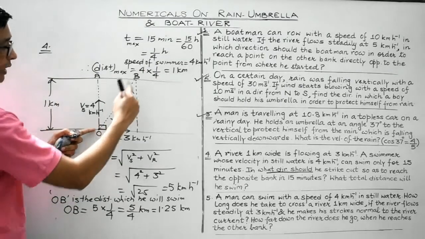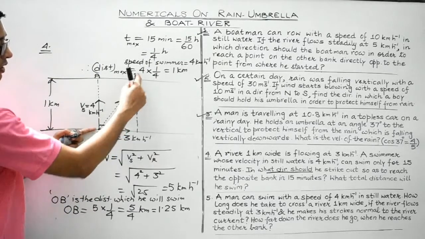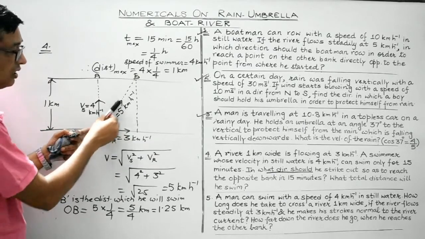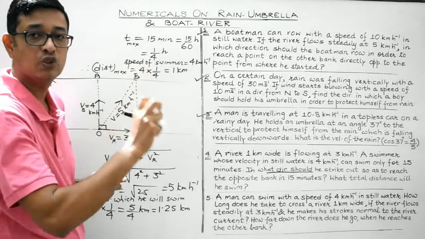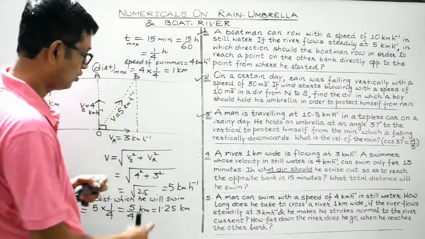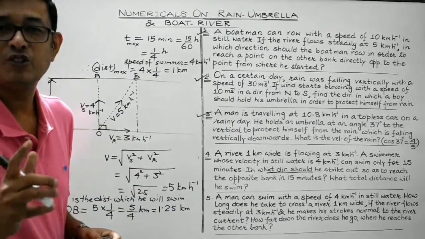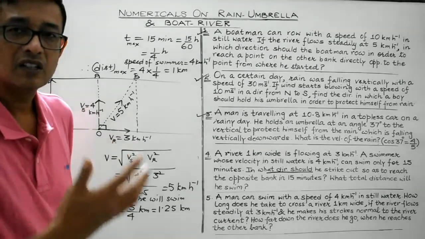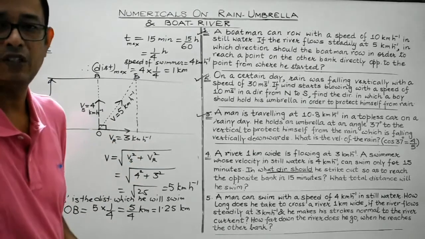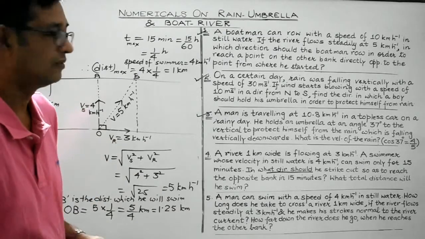So in order to calculate this displacement OB, we need to consider the velocity along direction OB and the maximum time which the swimmer can swim, that is 1 by 4 hours. So we found it to be 1.25 kilometer, right? That's the distance the swimmer will cover in the maximum available time, that is 1 by 4 hours.